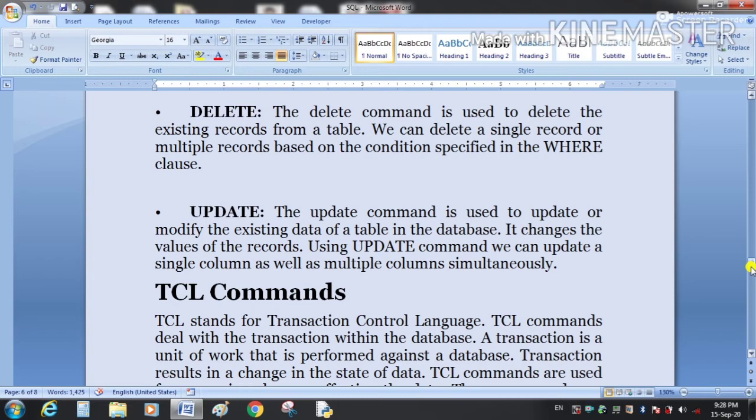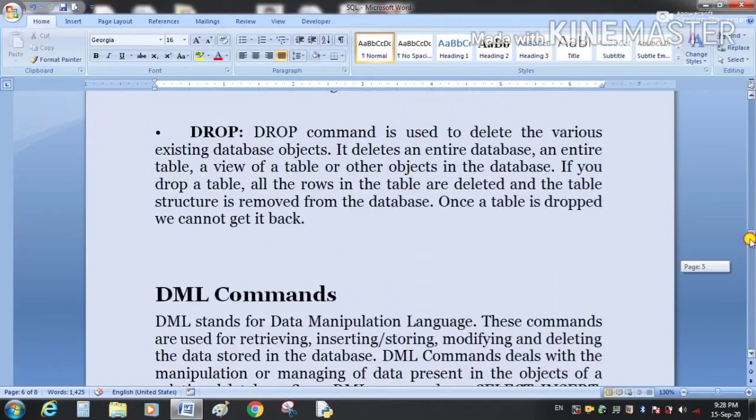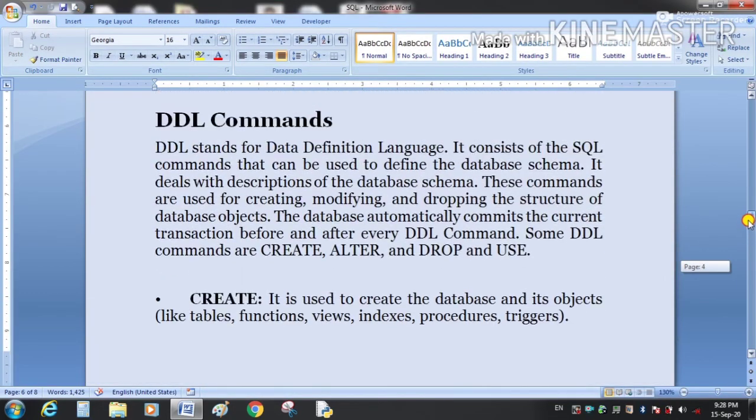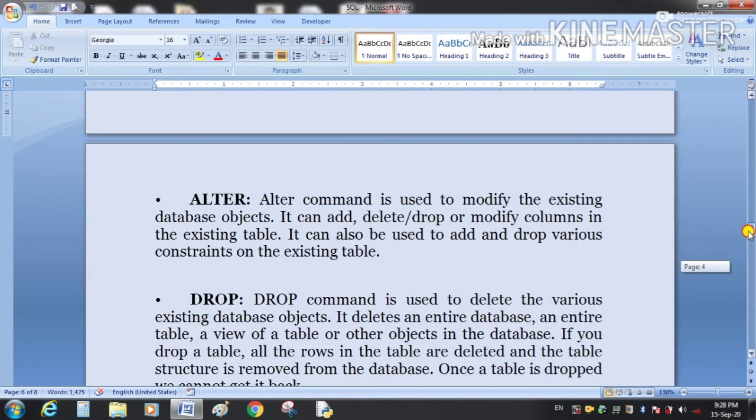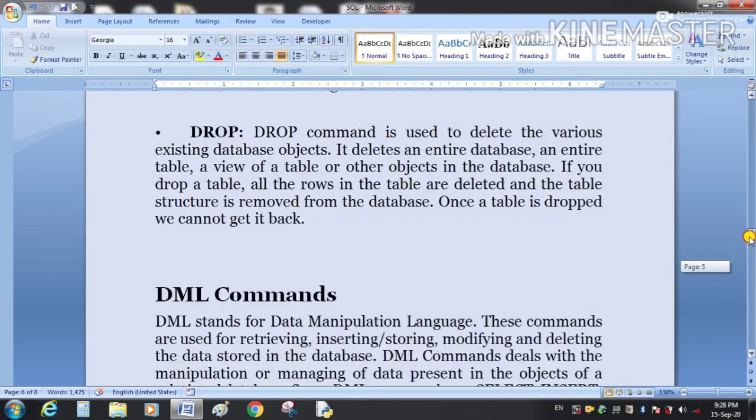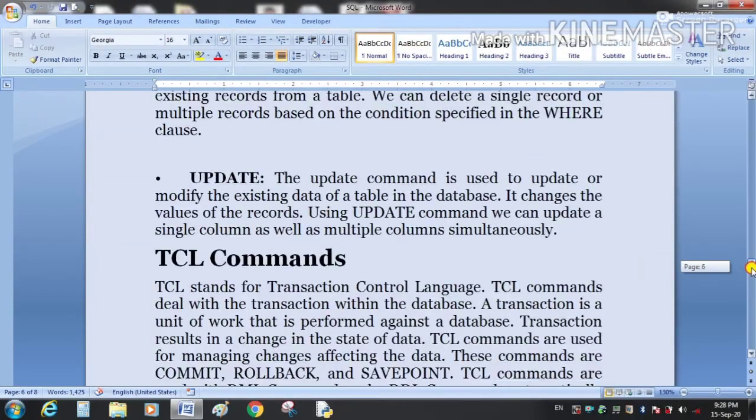Now can you tell me what is the difference between the alter and the update command? The alter command is used to change the structure of the table, and the update command is used to change the data within the table. Okay.